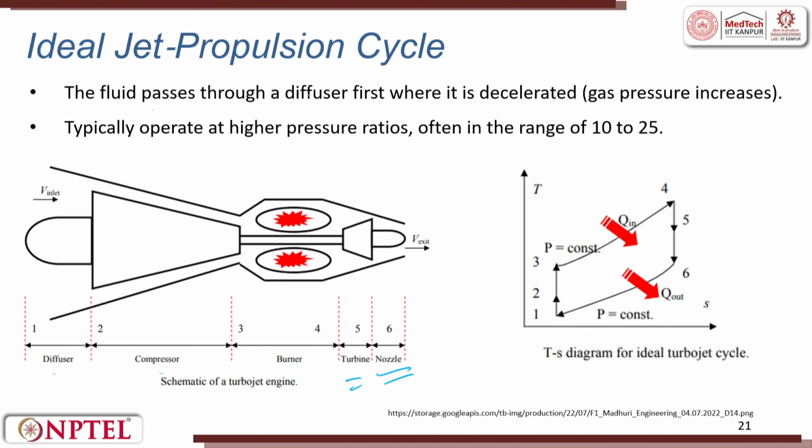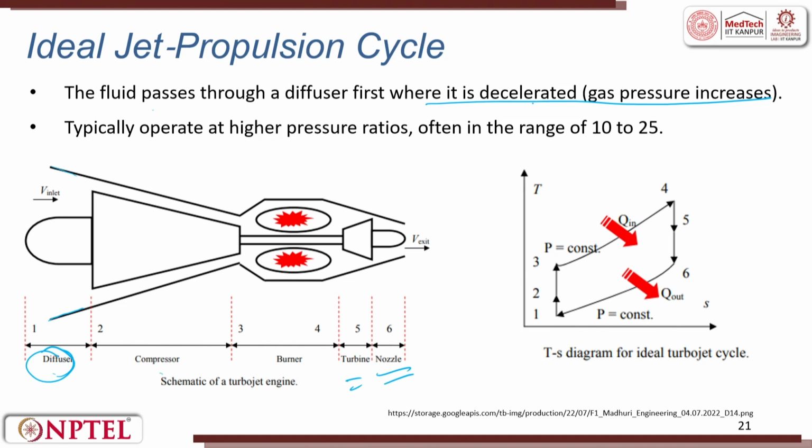So, the fluid passes through a diffuser. What is a diffuser? Diffuser is a portion where it is trying to focus towards and push. So, from the diffuser it goes into a compressor. The compressor compresses the air or mixture, whatever it is. Then it goes into the burner, turbine blade and a nozzle. So, the fluid passes through the diffuser first, where it is decelerated. The gas pressure increases as it is decelerated.